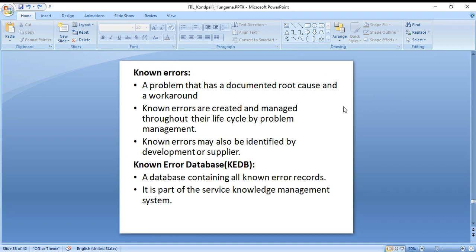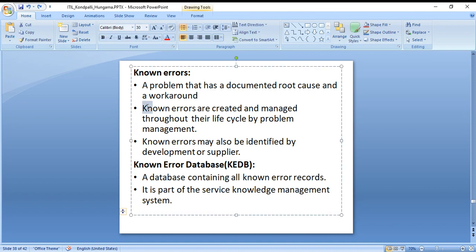What is a known error? Again, documentation. It is a problem that has a documented root cause and a workaround. Known errors are created and managed throughout their life cycle by problem management. Known errors may also be identified by development or a supplier. And then we have the known error database, a database containing all known error records. It is a part of the service knowledge management system.